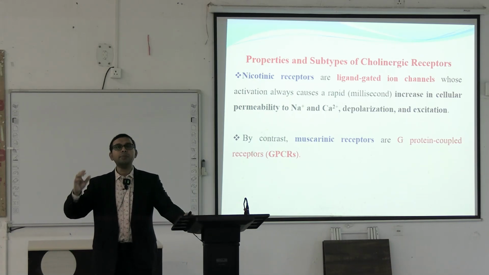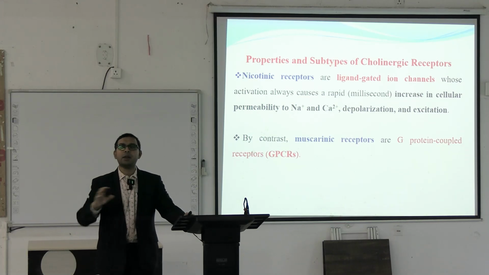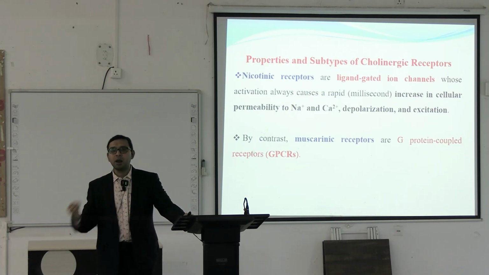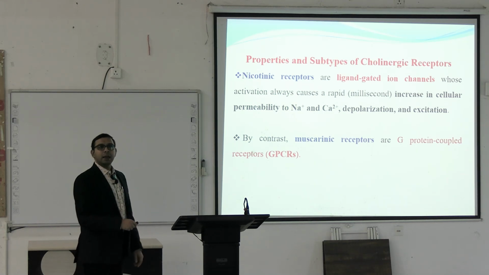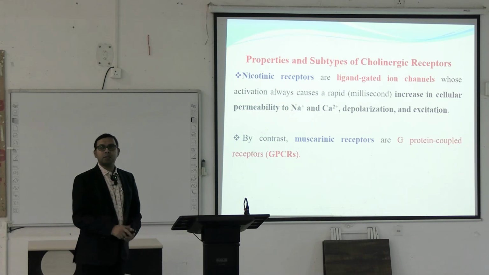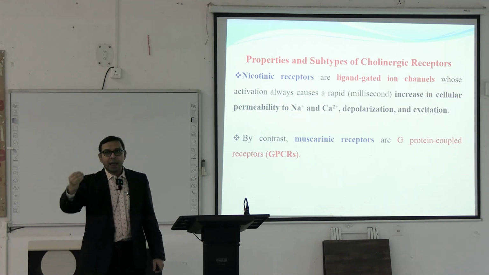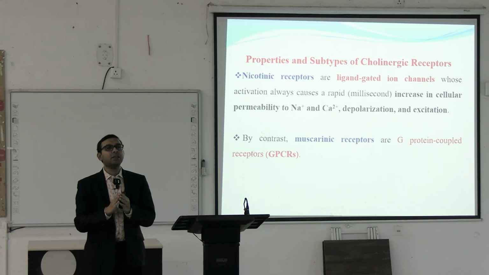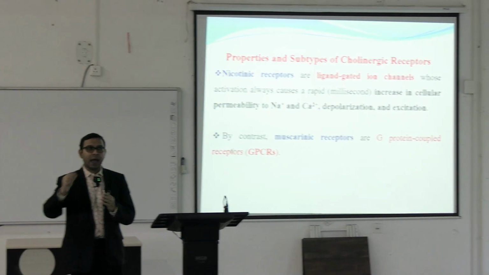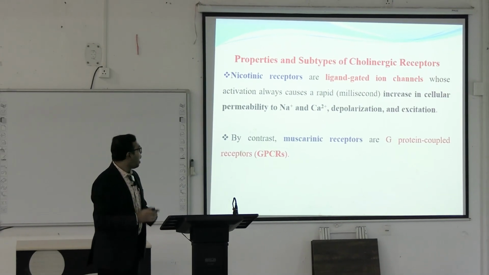And nicotinic receptor means nicotine: nicotine causes agonistic actions on this receptor. That is why they are known as the muscarinic receptor and nicotinic receptor. These nicotinic receptors are basically ligand gated ion channels, that is, when the ligand attaches to these ion channels, the channels open or close. The ligand controls whether the opening or closing of the ion channel happens.